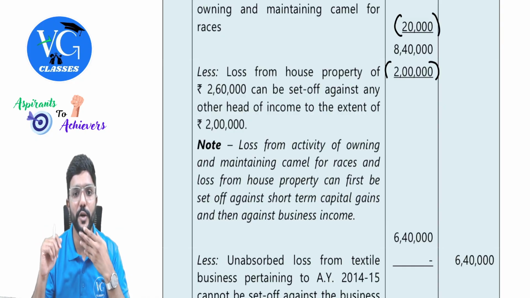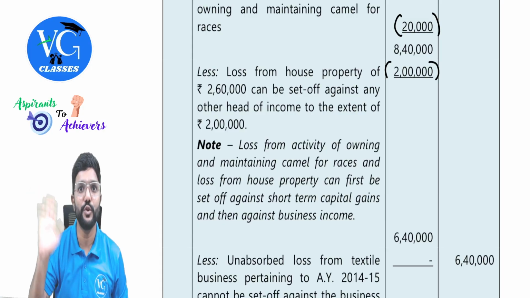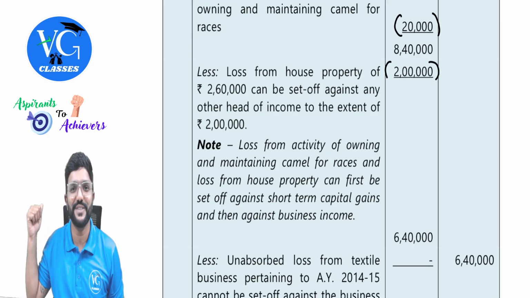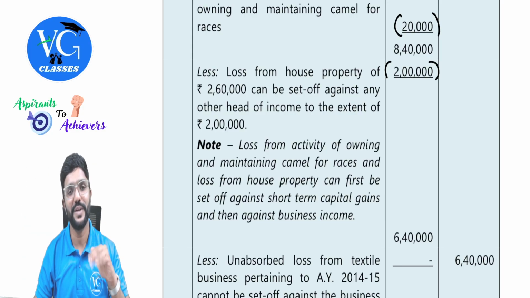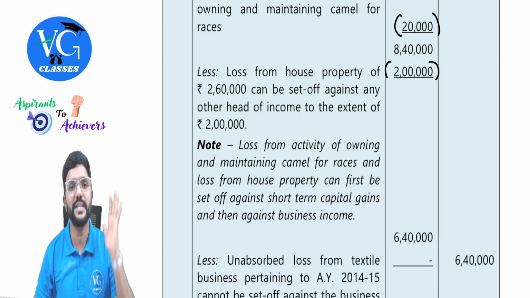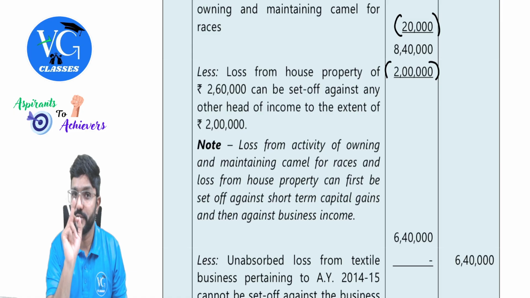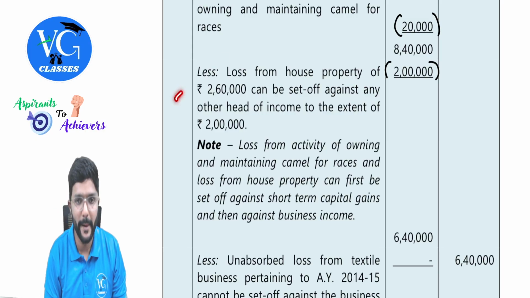Sir, the remaining 60,000, what do we do? You can carry forward. Sir, can I adjust it against other heads? No, no, no. All other heads put together, the maximum you can adjust for the current year house property loss is 2 lakh. Don't adjust the remaining 60,000 against other heads. That is not allowed. You will carry it forward to the next year. But once you carry forward, it will become a brought forward house property loss. You can adjust it only within the house property head, guys. Yes, and please be careful. Mr. Vipul is following the optional scheme, because if he is following the default scheme, then this cannot happen. This is not allowed.